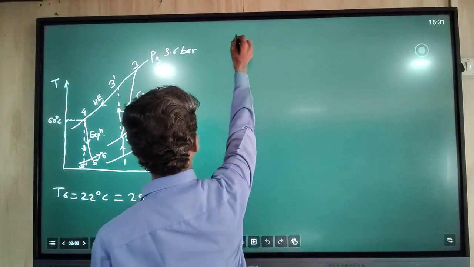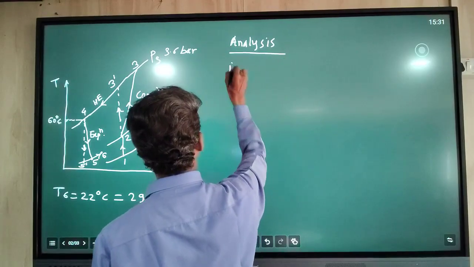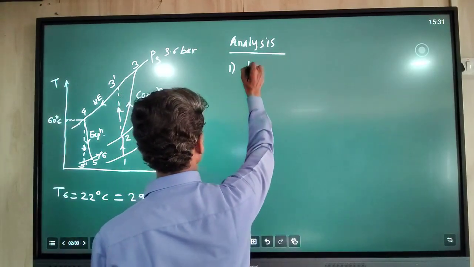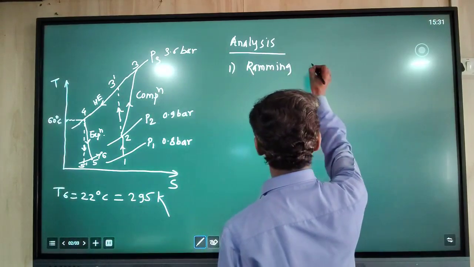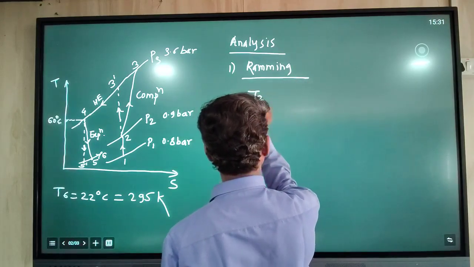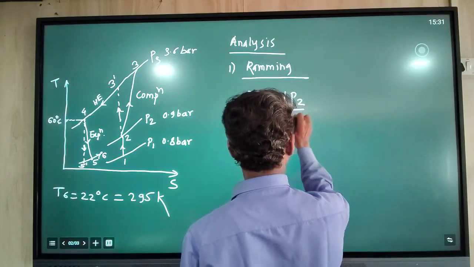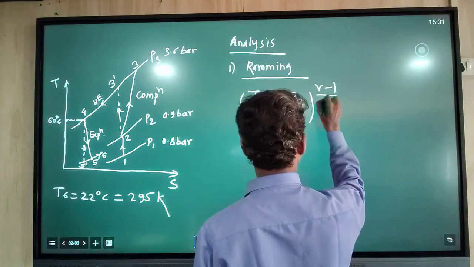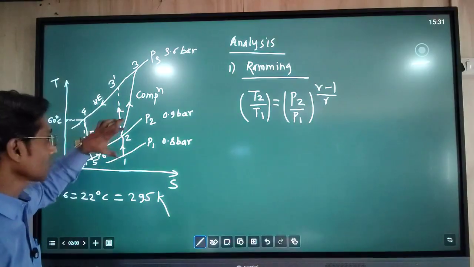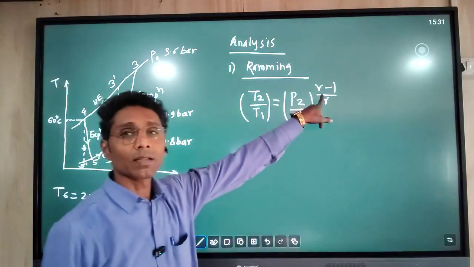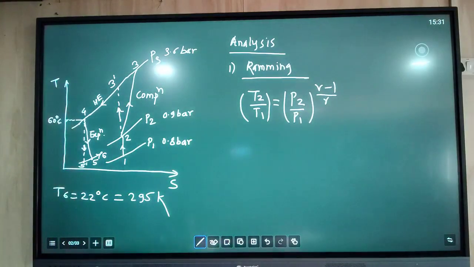So first of all, while solving the problem, the first step is ramming. For ideal ramming we use the temperature ratio formula: T2 by T1, the temperature ratio during the ramming process, is equal to the pressure ratio raised to the exponent gamma minus 1 upon gamma. So here we put in the values.